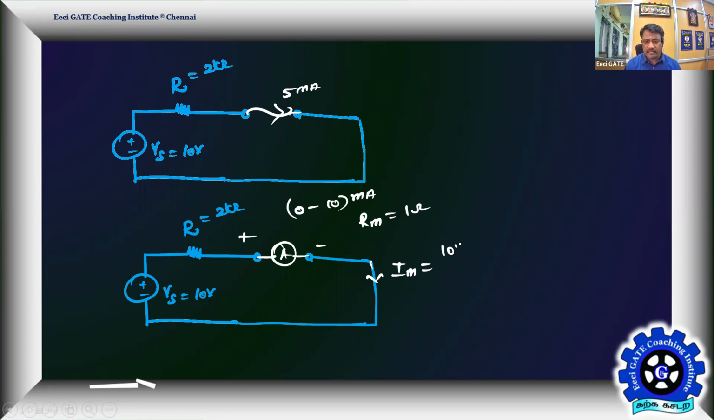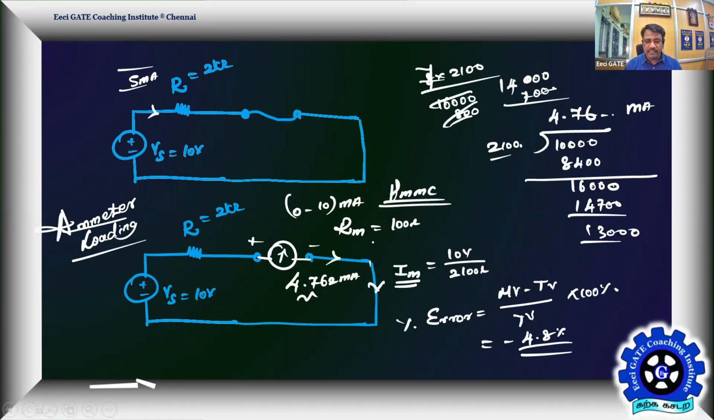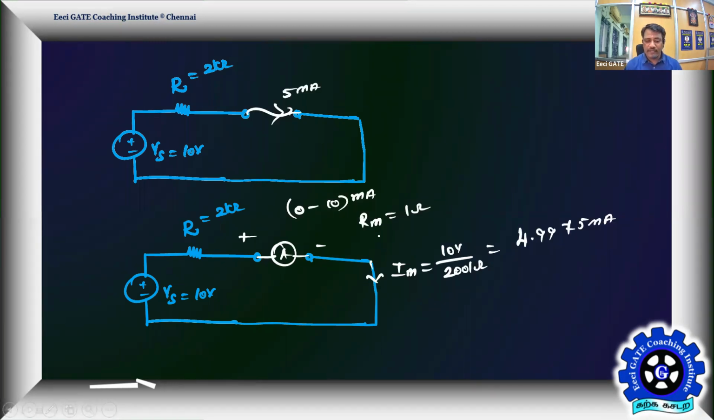Now what you're going to get is 10 volt divided by 2001 ohm. The accurate current will be 10 volt divided by 2001, which is exactly 4.9975 milliamps. That's the current you are getting, and I think it's much better than the last one. When RM is 100 ohms, the reading is only 4.76 milliamps. When RM is 1 ohm, things are getting better, that's what you need to feel.